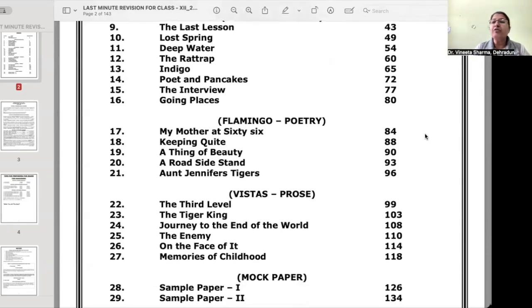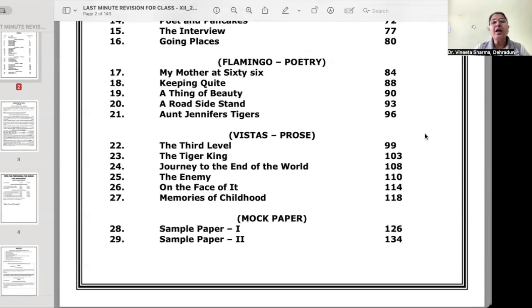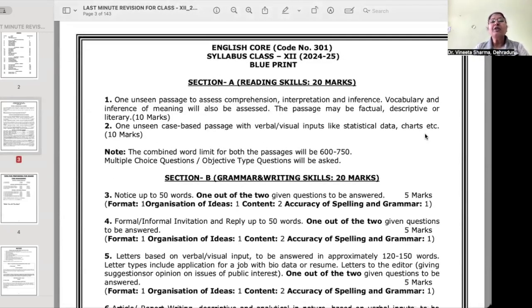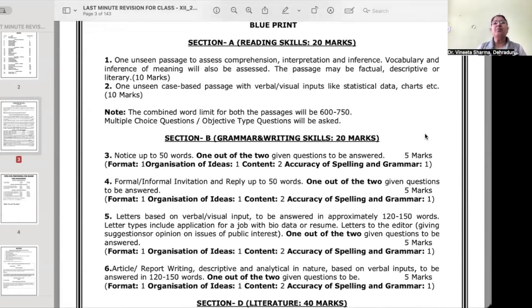Then we have 5 poems also that we need to study. And we have from Vistas also 6 stories. Okay, so we'll be discussing all that. So if we talk about the blueprint of the question paper, if we say blueprint, what does it mean? What is going to be the pattern of your question paper?